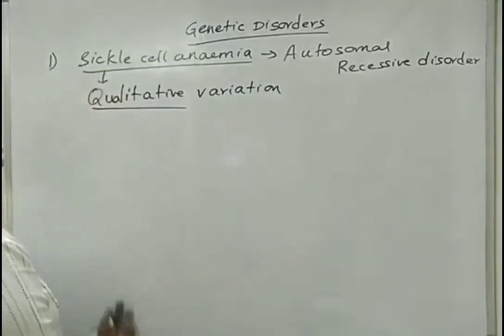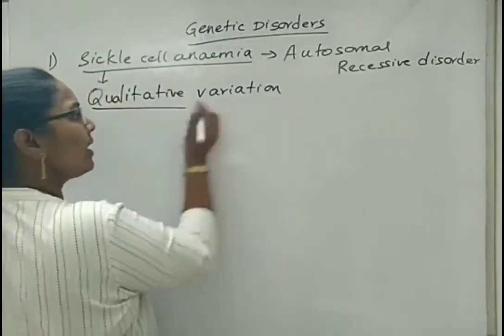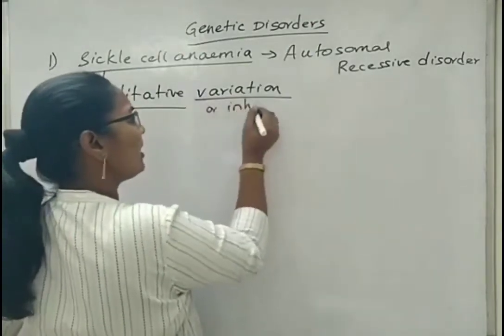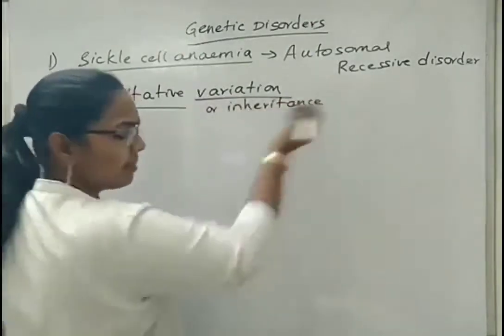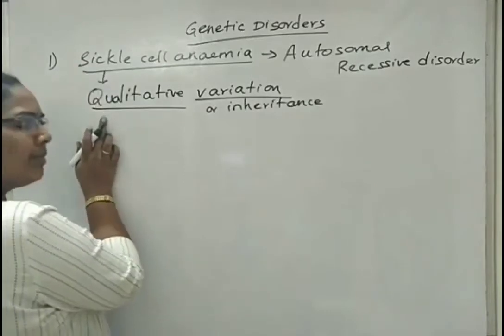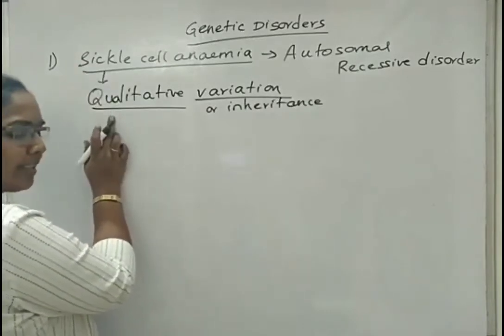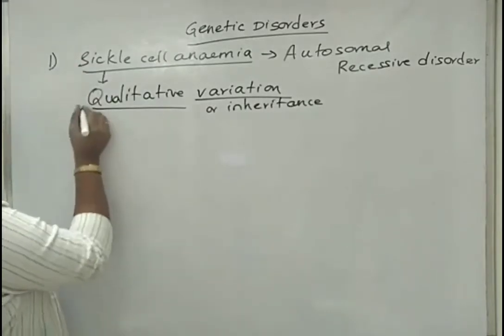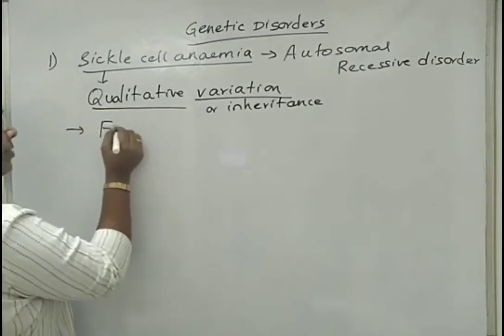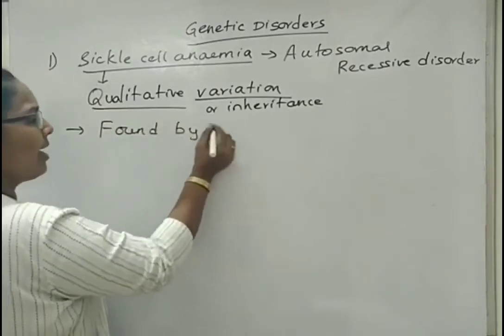Now, sickle cell anemia is also called qualitative variation or inheritance. I already told you, qualitative variation means that it is not affected by changed environmental conditions. This sickle cell anemia was first found by Herrick.